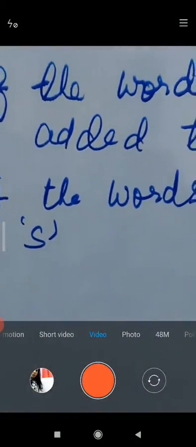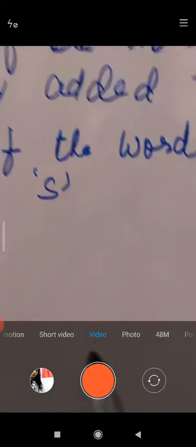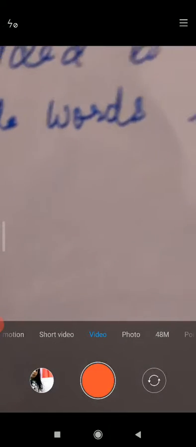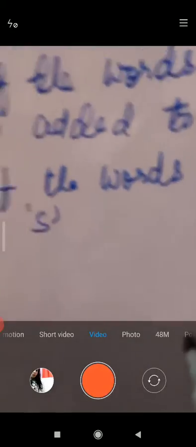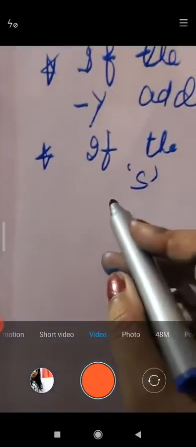Suppose in box B, what's the word we have selected? We choose key. Then key changed into keys, K-E-Y-S, like that. Day, D-A-Y, then days, D-A-Y-S. Monkey, M-O-N-K-E-Y, then monkey changed into monkeys, M-O-N-K-E-Y-S. So this is the difference: consonant before Y, added to the IES, and if the word has a vowel before Y, added to the S only.